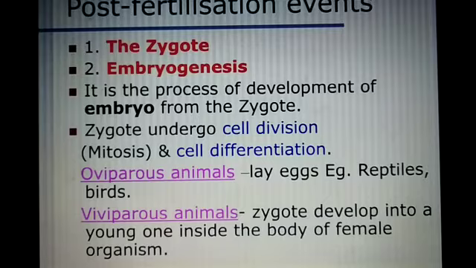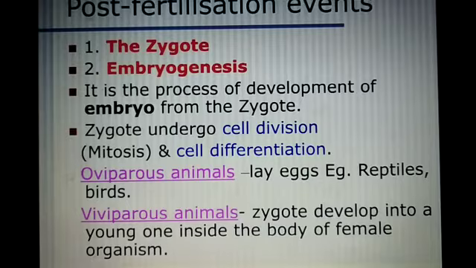During sexual reproduction, the events which take place after the formation of the zygote are called post-fertilization. Post-fertilization events include the zygote and embryogenesis. What is a zygote? After the fusion of male and female gametes, fertilization leads to formation of a diploid cell which we call the zygote. Embryogenesis is the process of development of an embryo from the zygote.